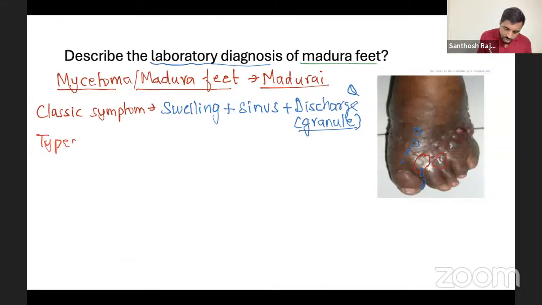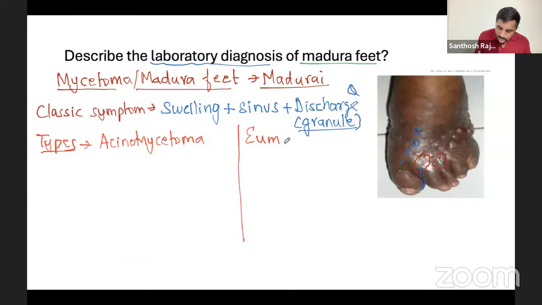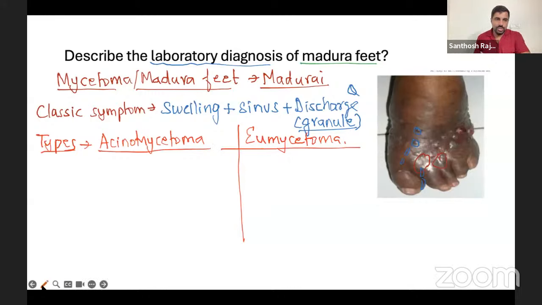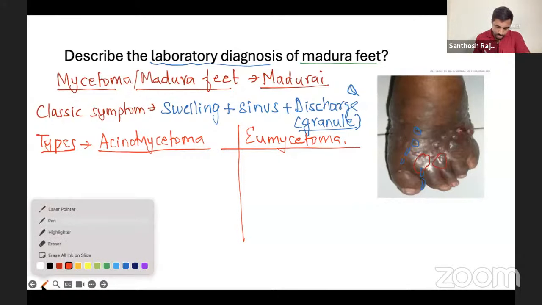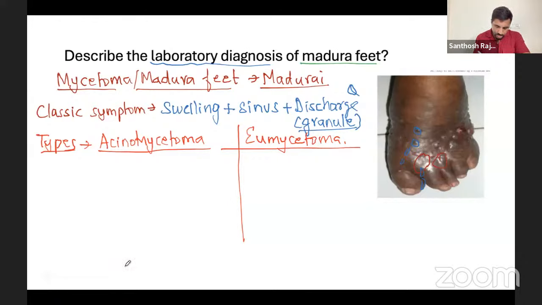Types: for mycetoma, we have two things. One is actinomycetoma, and the other one is eumycetoma. Actinomycetoma and eumycetoma. Now what we have to do is the differences. After A comes B, right? So this is usually caused by bacteria.